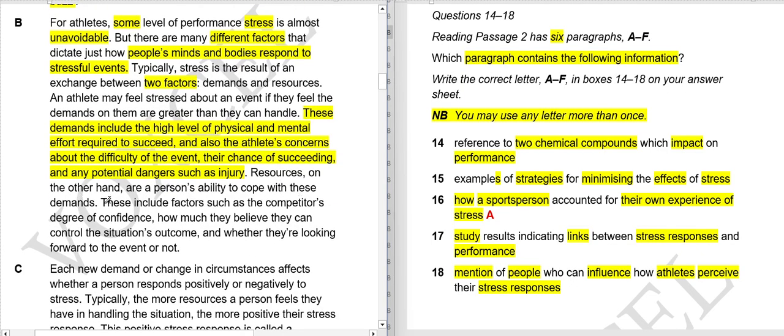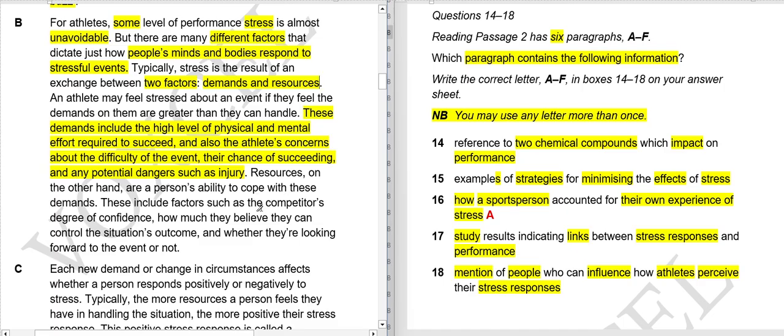Resources, on the other hand, are a person's ability to cope with these demands. So there are two factors here they have mentioned. What are those? Demands and resources. The demands are what the athletes face or feel, and the resources are the person's ability to cope with these demands.